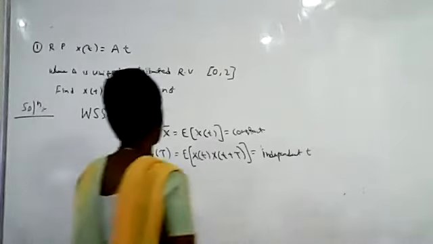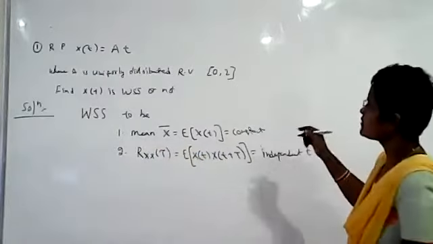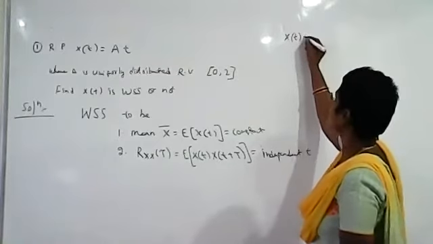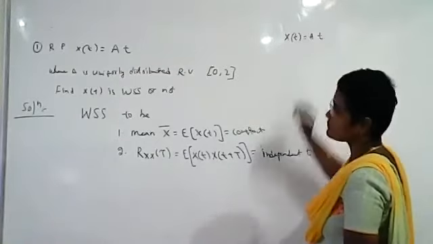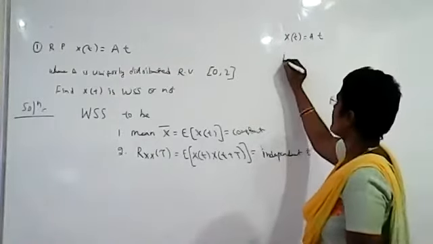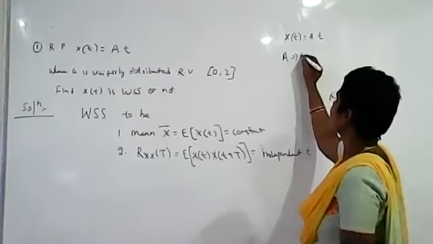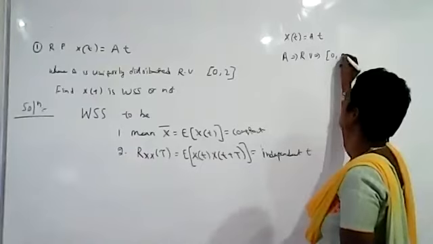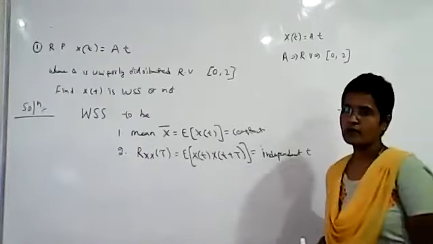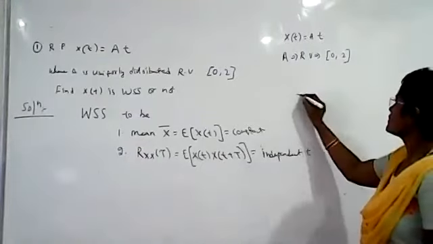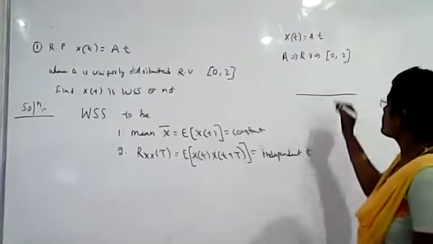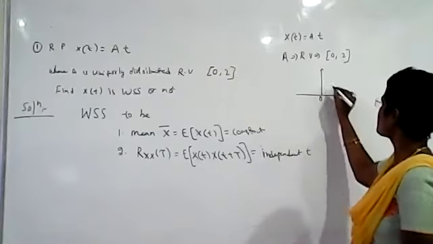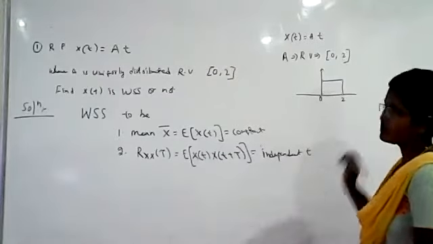So to check these conditions, first, what is given? The random process is given as X(t) = At. What is A here? A is a random variable and it is uniformly distributed in the range 0 comma 2. It is uniform, so uniform means the height will be constant.